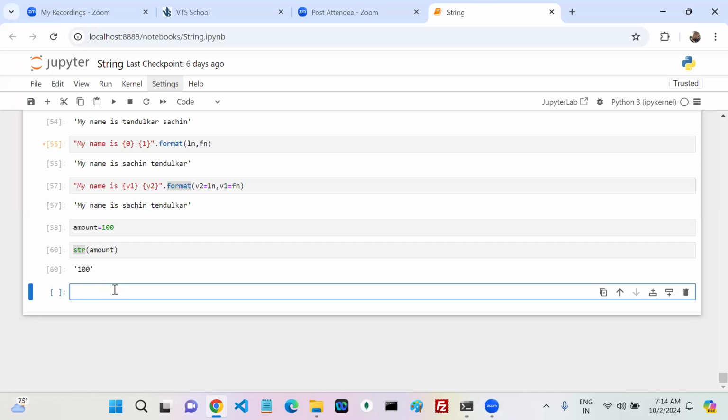Now I'm going to tell you about a title method. Can you analyze the title? What is this title? How is it going to work? Okay, you also don't know, me also don't know. How can we come to know about the title method?